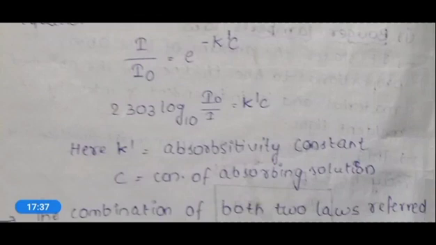Here k dash is the absorptivity constant and c is the concentration of the absorbing solution, and as usual I is the intensity of the transmitted light and I naught is the intensity of the incident light.